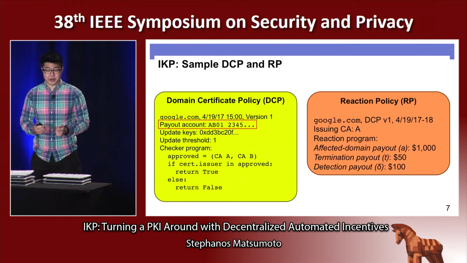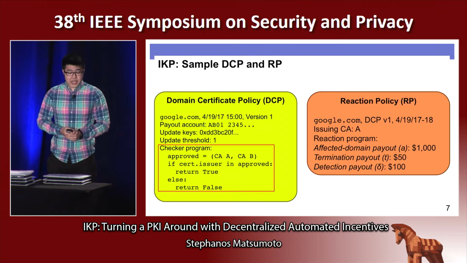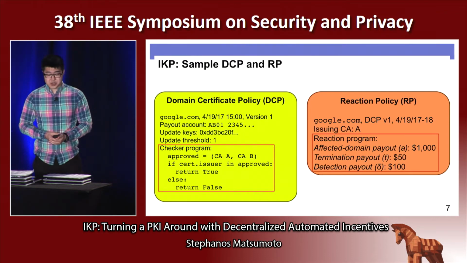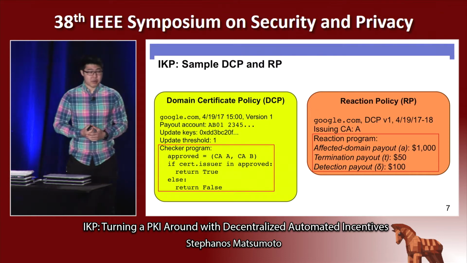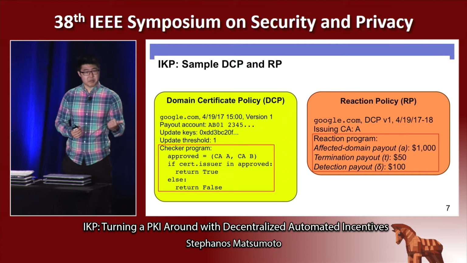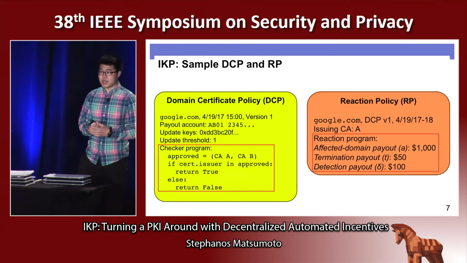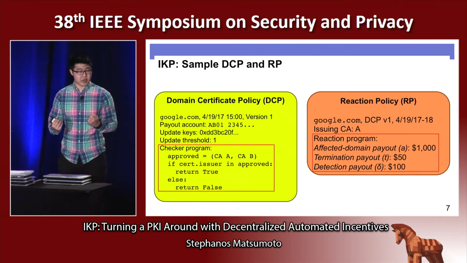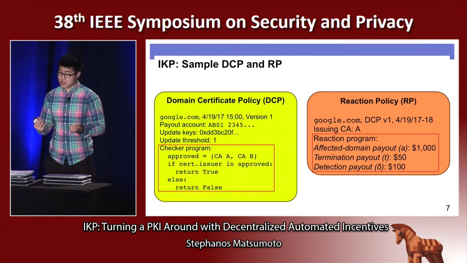Now, we also use what's called a checker program and a reaction program. And what this allows us to do is to provide full flexibility by providing the core logic of both the certificate policy and the reactions via a program. And so the IKP Authority simply executes these programs in order to determine whether a certificate is authorized and what to do if the certificate is not.